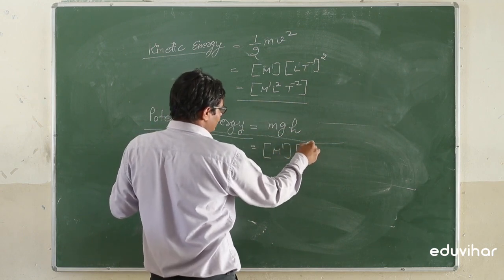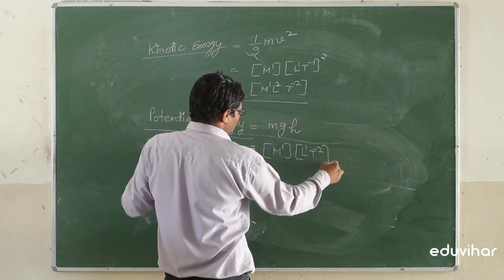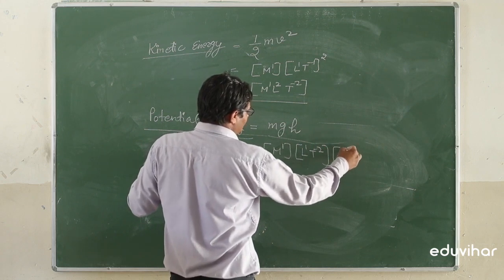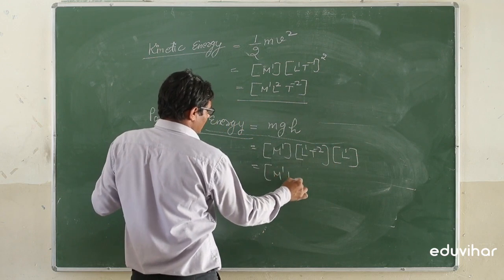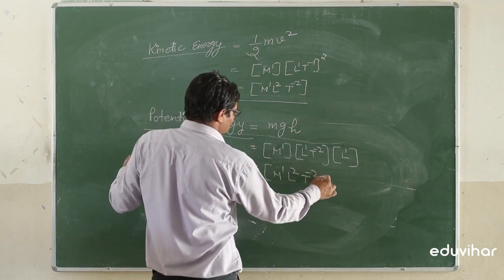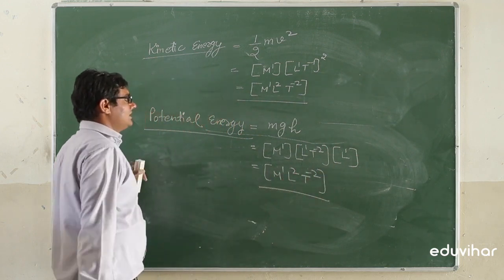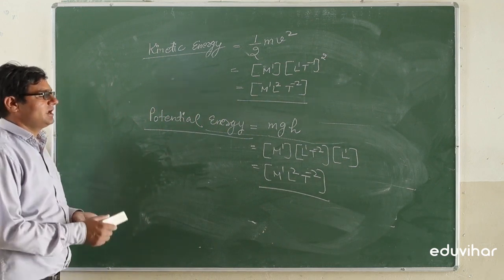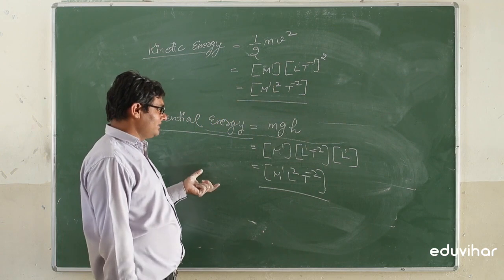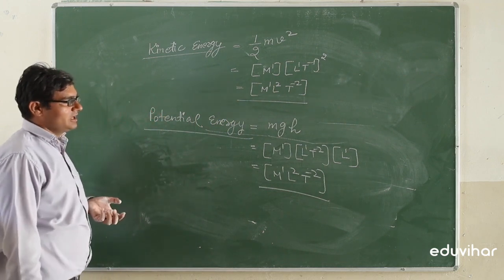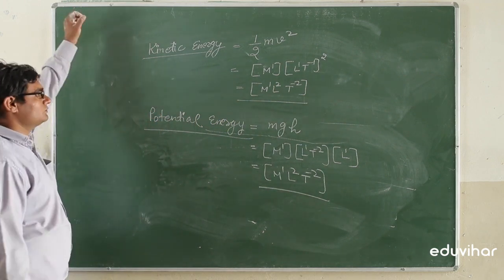Acceleration due to gravity having the dimension formula L1 T minus 2. Height having the dimension formula L1. So it can be written as M1 L2 T minus 2. So all these having the same dimensional formula. Energy, potential energy, kinetic energy, any type of energy having the same dimensional formula M1 L2 T minus 2.